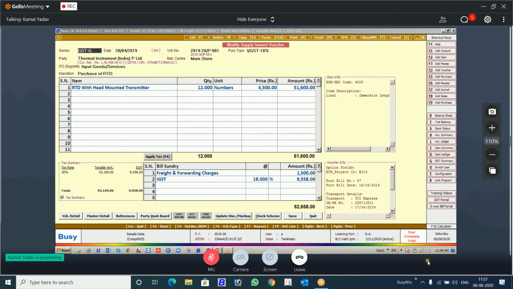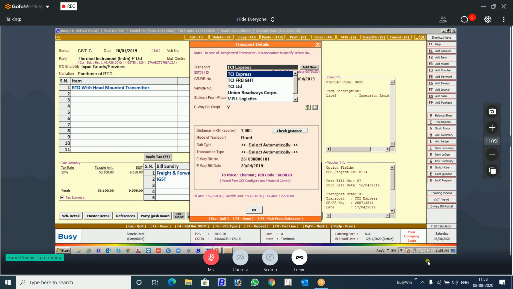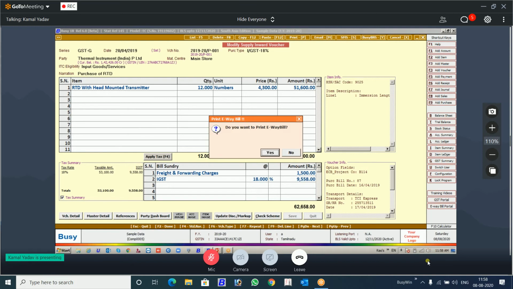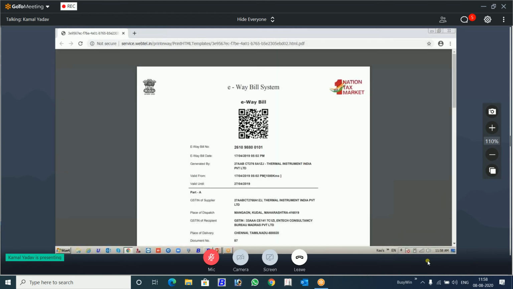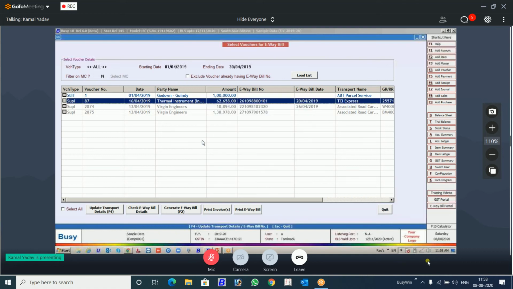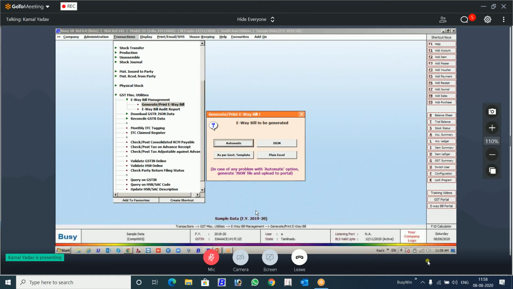This is a voucher. E-way bill number is already generated with the details. Now when you say print e-way bill, it will be automatically printed here in your browser. No need of captcha, and it's fast also. And from here you can download. There is a download button and there is a print button. So this is the one change that has been done. Now you can print multiple also here. You can select one by one and give print multiple. Multiple will be printed like this also without any captcha.